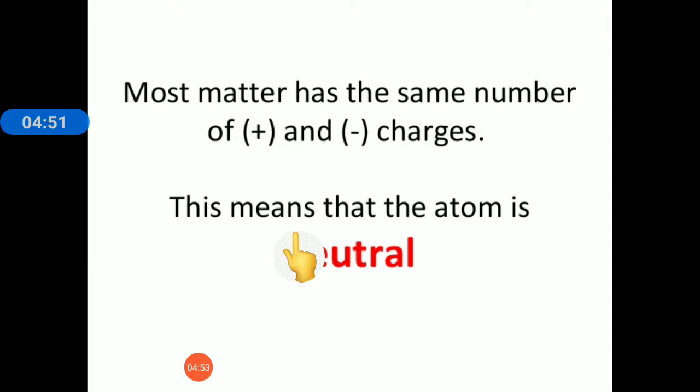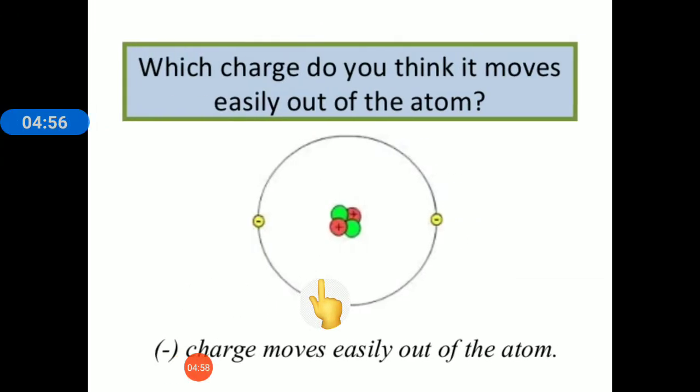So this means that the atom is neutral. But by some means, if we make this atom either rich in protons or electrons, it is said to be charged. So when an atom loses an electron, it will become positively charged, because when the atom loses an electron, the negative charge will go away.